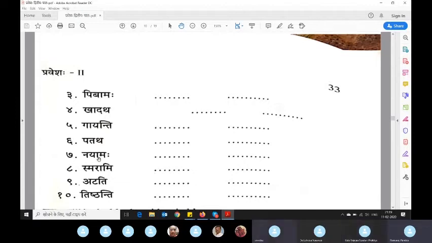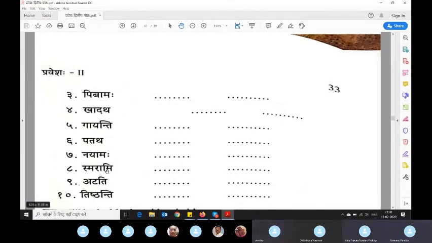What is the meaning of this? Nayamah. What will be the pratham purusha ekvachana for this? Nayati. Carries. So nayamah means we all bring, we all carry.